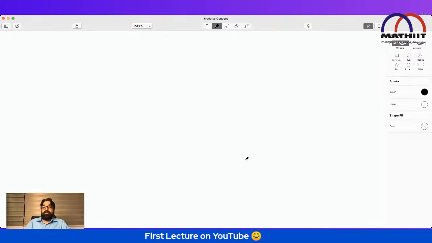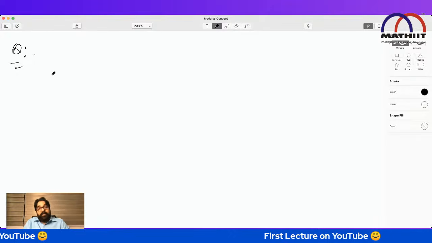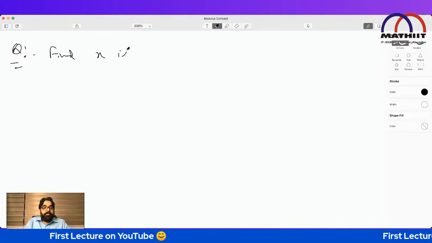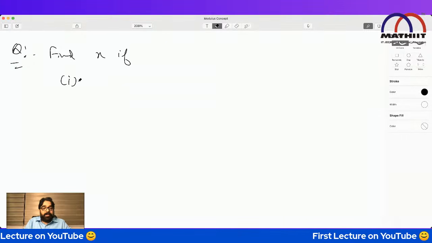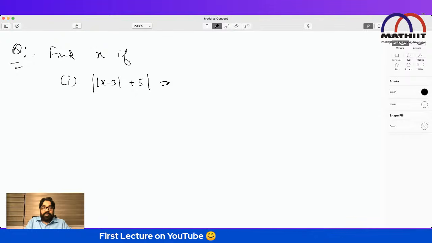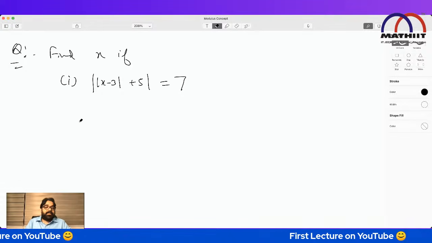One last question on this, solve it, and then we'll go ahead to how to solve the combination of mods if it's satisfying the condition. Write the questions, everybody, and try to get the answer. Find x: first bit, mod of mod x minus 3 plus 5 equals 7.